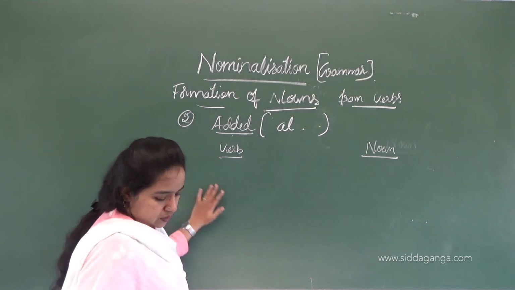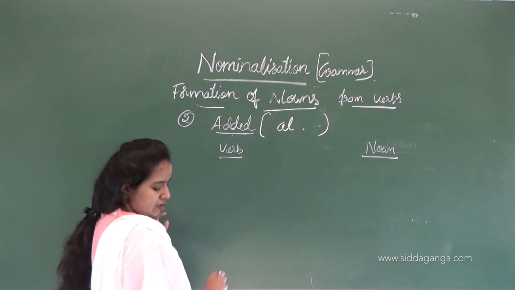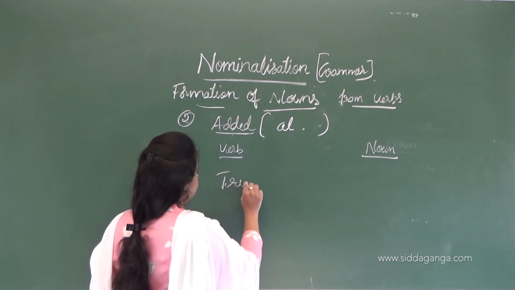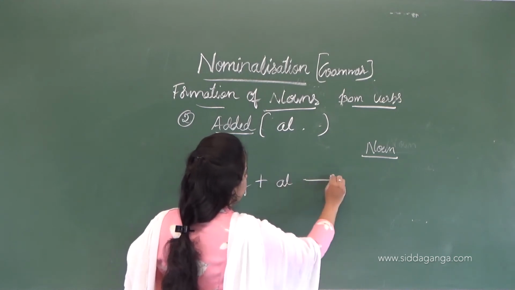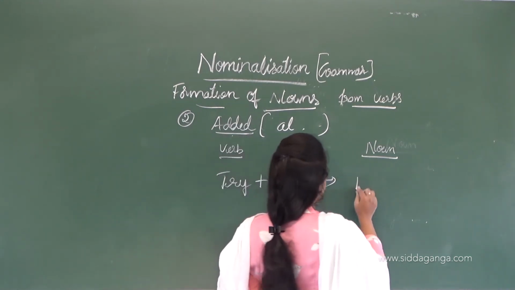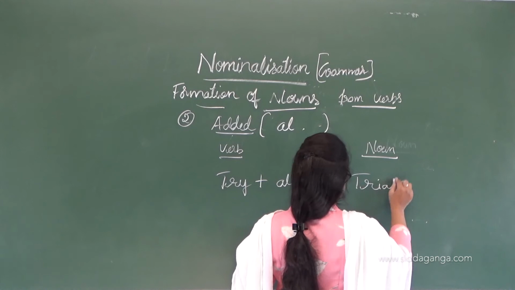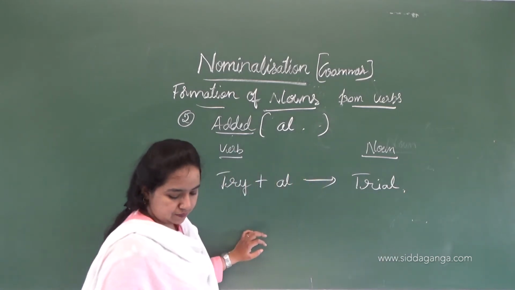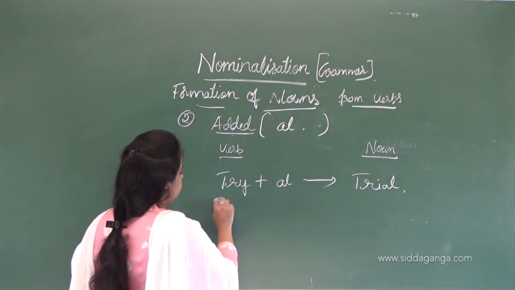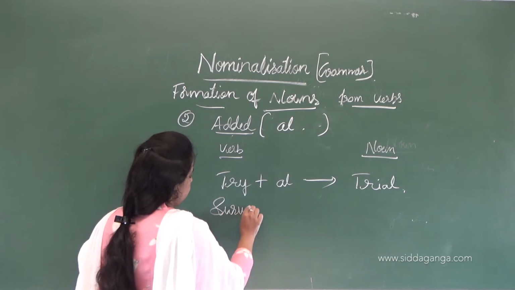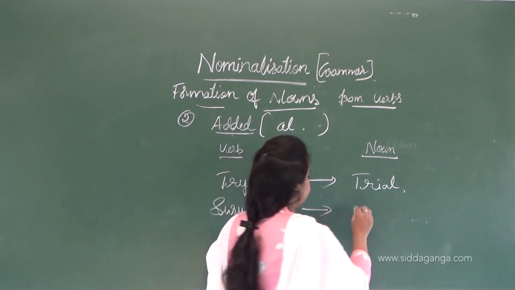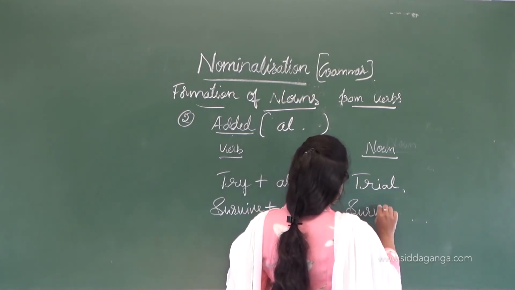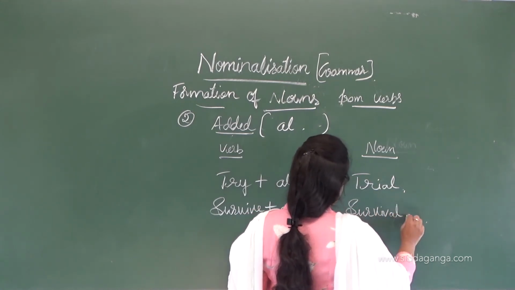Okay, AL. So now let's take a word which is a verb. If I add AL, then it forms trial. Then survive, plus AL, gives survival.